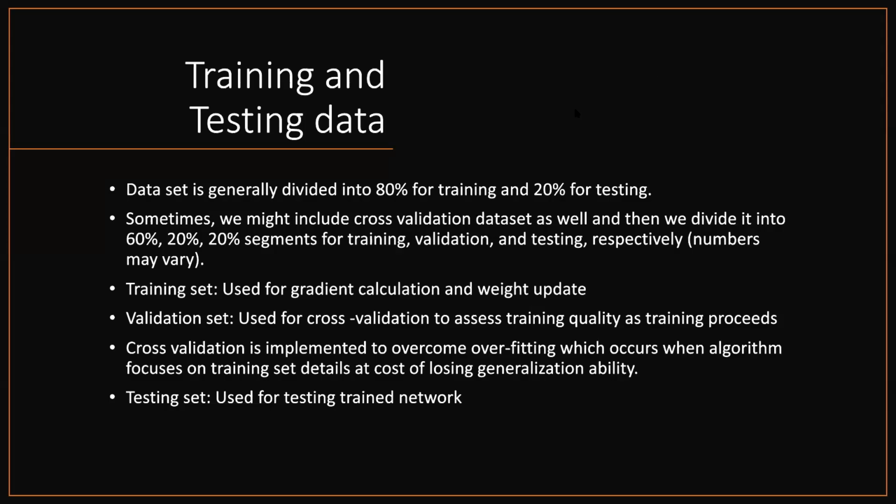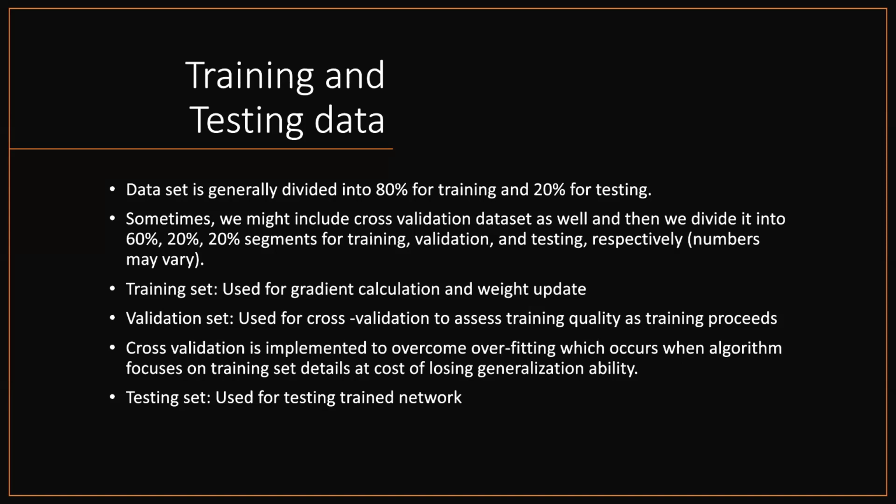Okay, so now after we combine both the models and get the outputs in both the tabular and the graph form, we have our solutions. We achieved this using the training and testing data. The data set was generally divided into 80% for training and 20% for testing. But sometimes, for visualization purposes, we might change it into 60 to 20 to 20, that is, training, validation, and testing respectively.